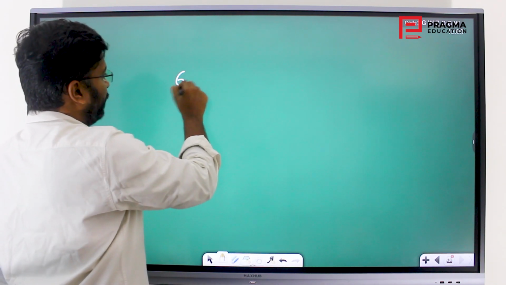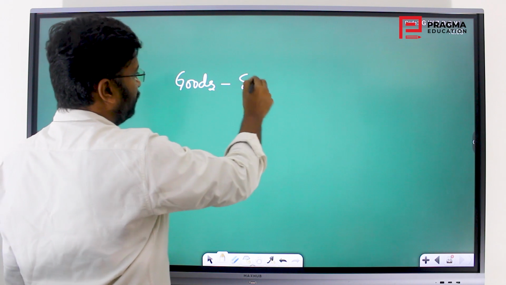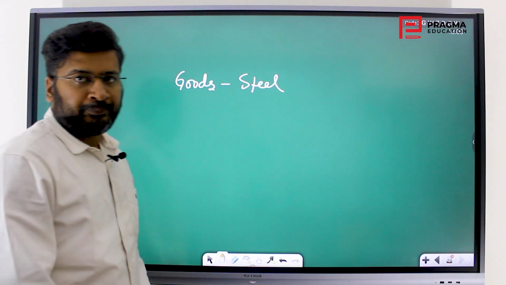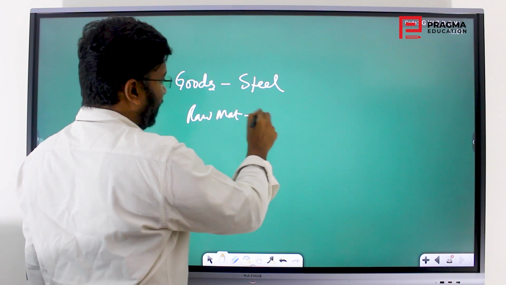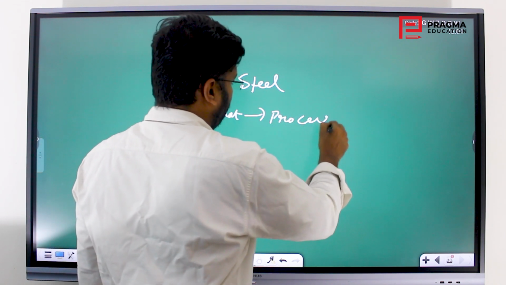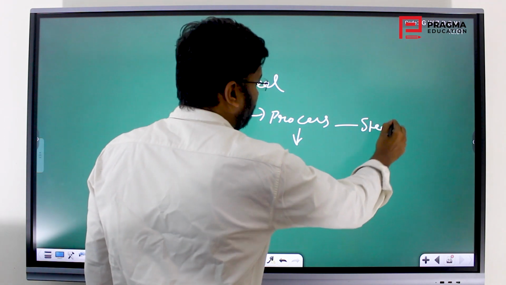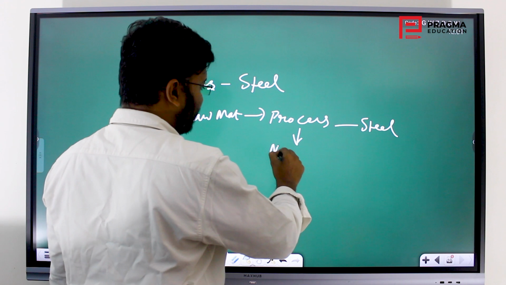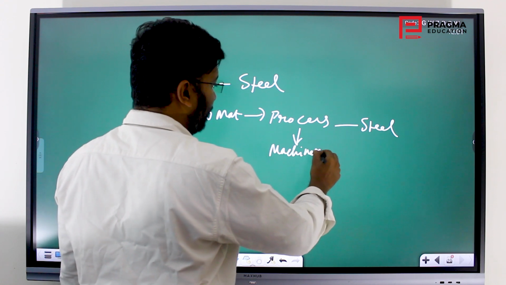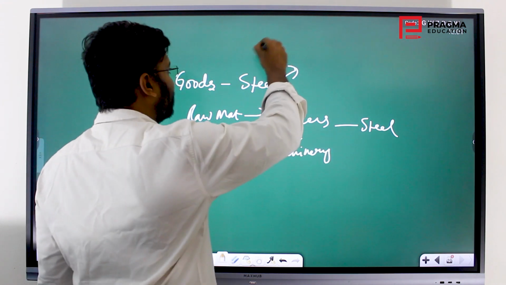Say suppose I want to produce a few goods, like steel. I'll get the raw materials for the steel, then I'll process them, then I'll get steel. In this process, I use various huge machinery which help me produce this steel and other machinery.